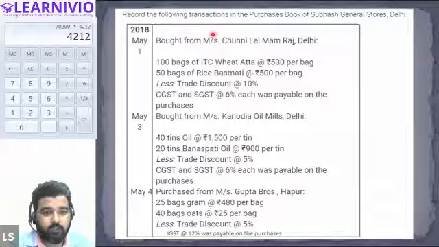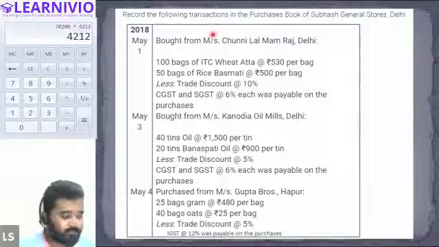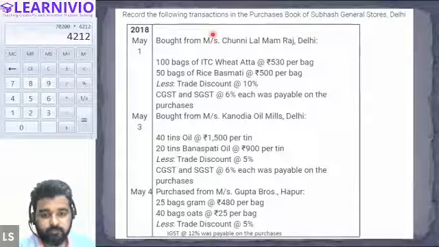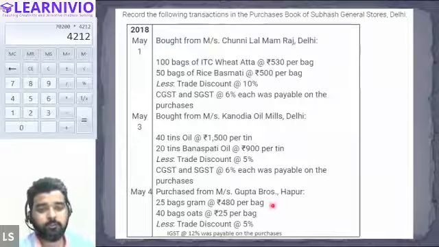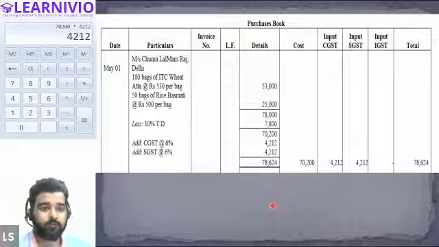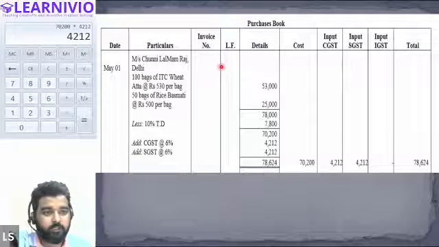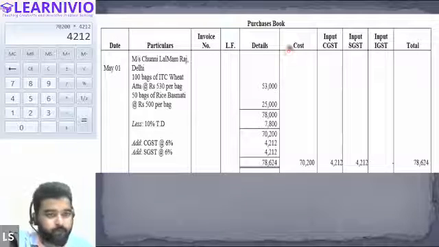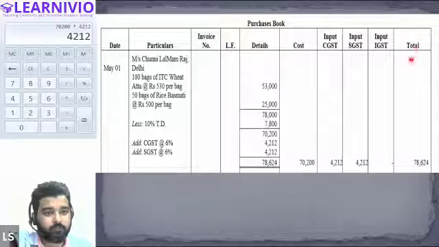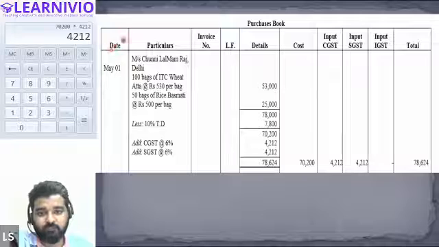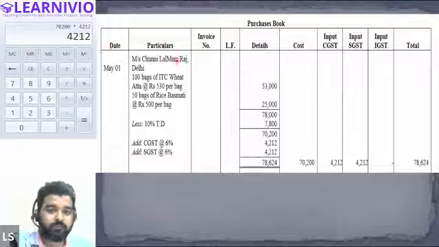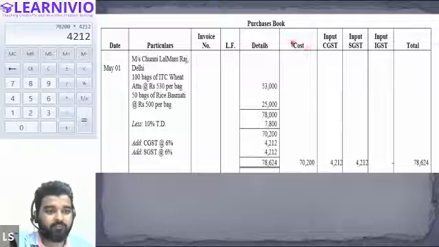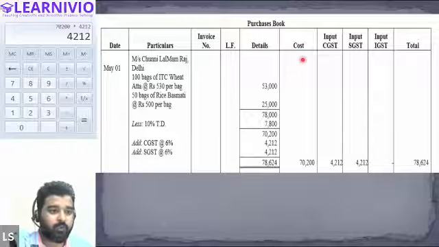Now see, there are a few extra columns. Look at the solution of the 1st May only. What are we doing actually? We are making a few extra columns. The date column is there, particulars, then invoice, then LF, then details, and instead of amount, we have the cost column.